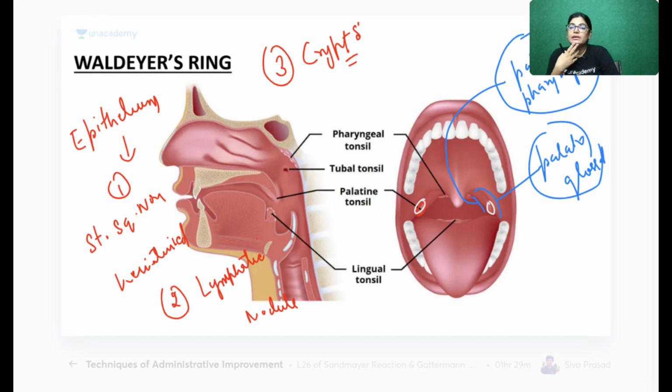T lymphocyte and B lymphocyte. In the case of the thymus gland, it is only required for cell-mediated immunity, not humoral immunity. Humoral immunity is provided by plasma cells and so on. So T lymphocyte is only present in the thymus gland, and that is only required for cell-mediated immunity. The thymus is a primary lymphatic structure, not secondary, and it does not have crypts.